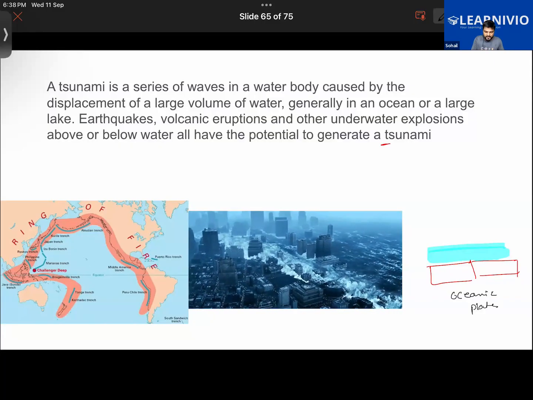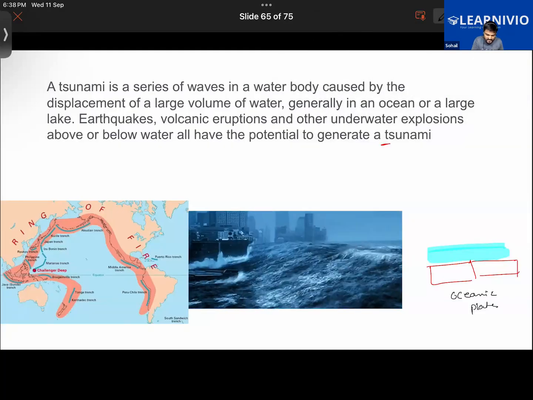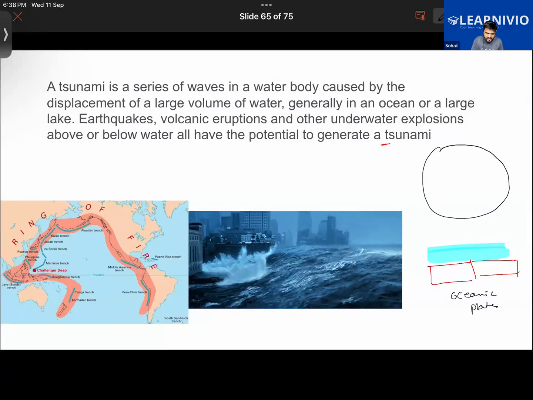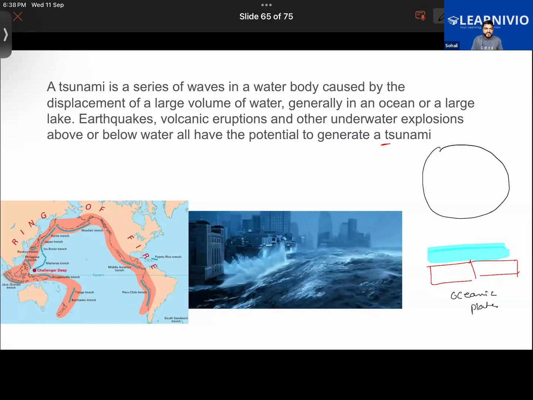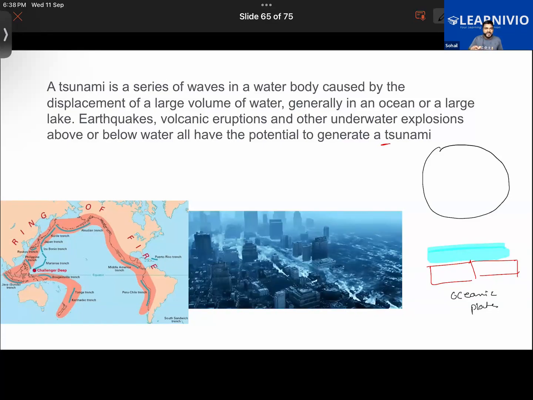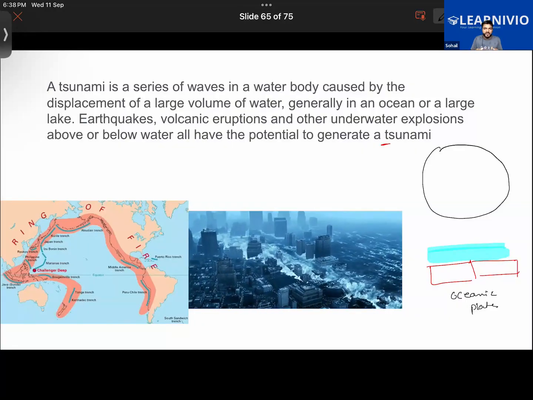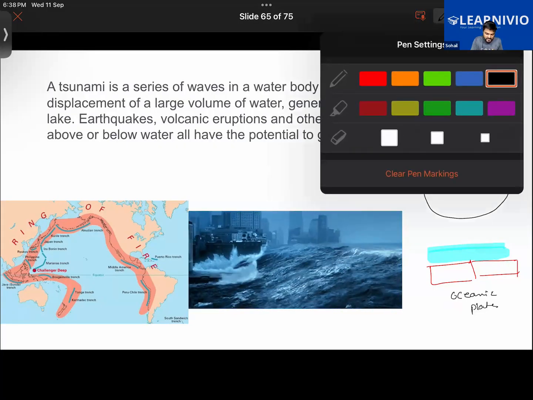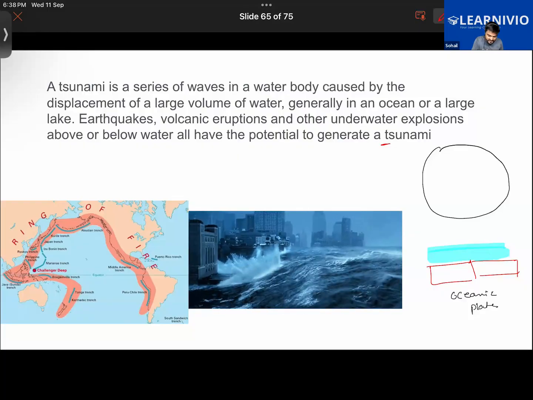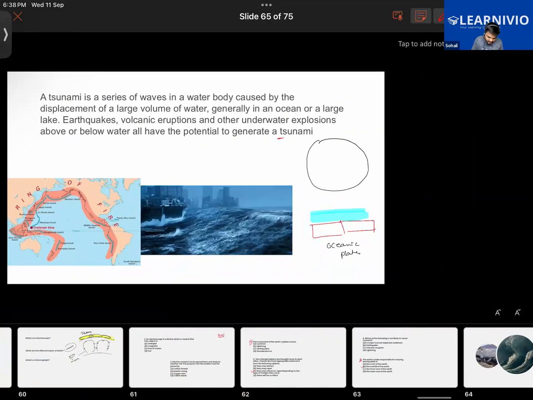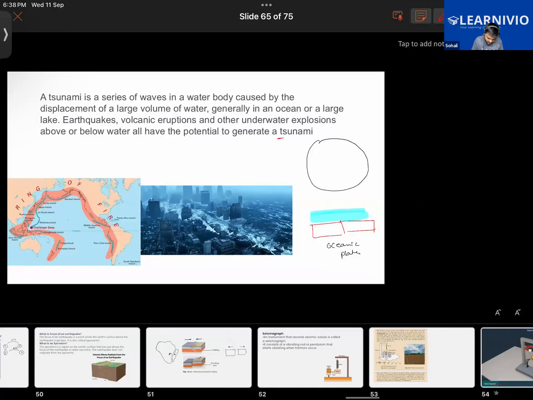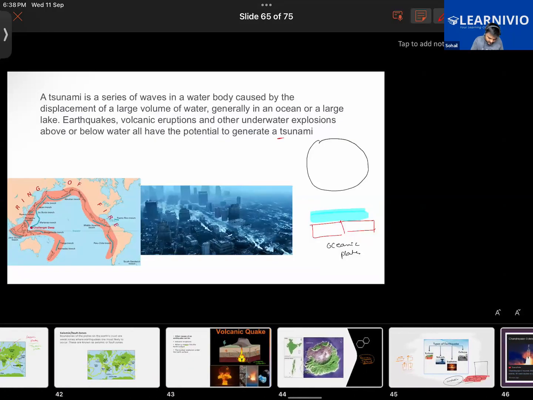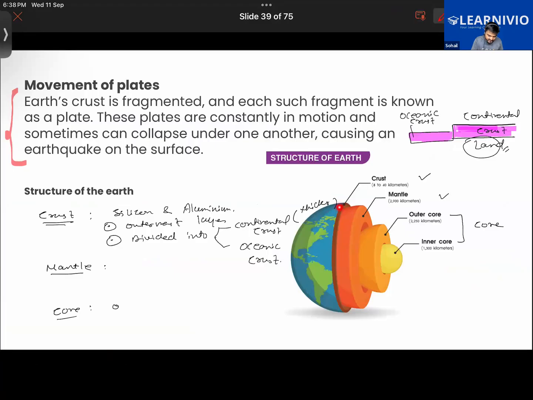Like what we were learning about the structure of the earth, that our earth is made out of different plates. It is made out of tectonic plates. The crust is divided into different fragments, and all those fragments are called tectonic plates, right? The first layer of the earth is basically the crust. Let me switch back to this slide. The first layer of the earth is covered with crust. So yes, the whole earth is covered with the crust.